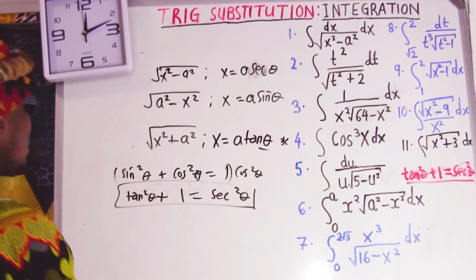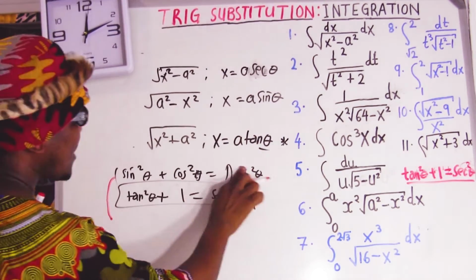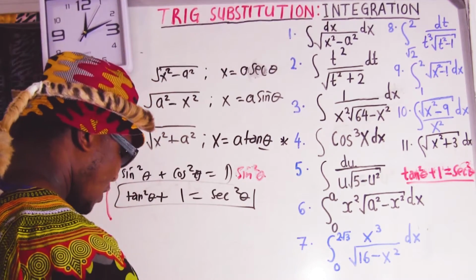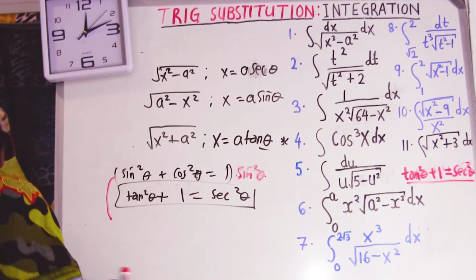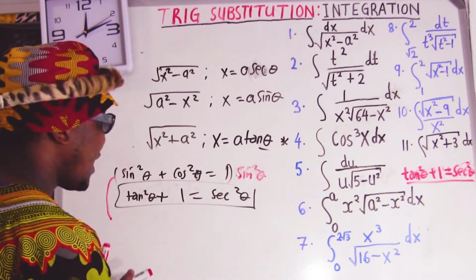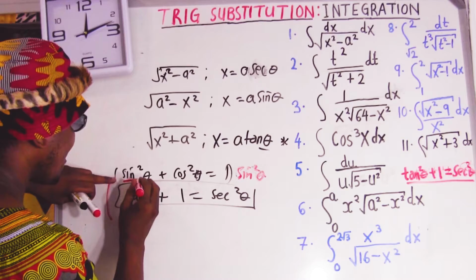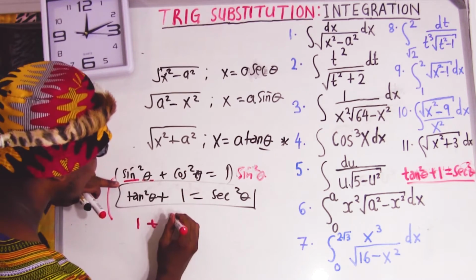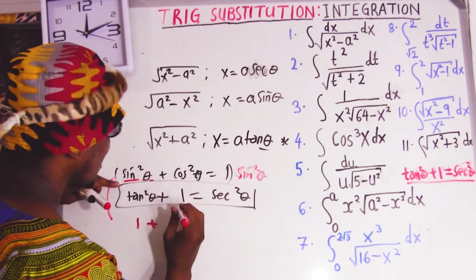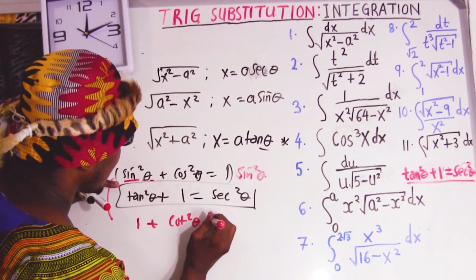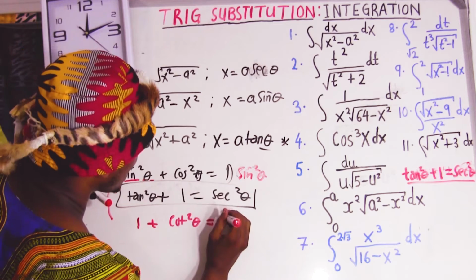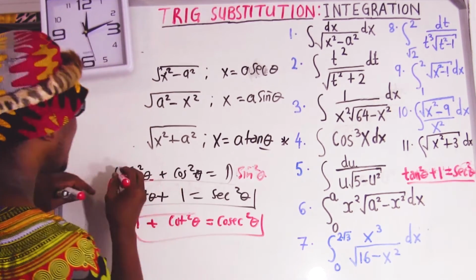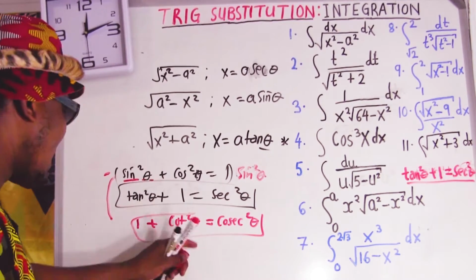Also, the same one I can divide by sine square throughout. If you divide by sine square throughout, what is going to happen? From the key identity, if you divide by sine square, it's going to give you 1 plus cos square divided by sine square, which is going to give you cot, and 1 divided by sine square is going to give you cosec square. So from the same identity, dividing by sine square gives me that.